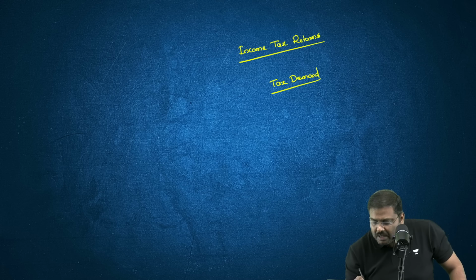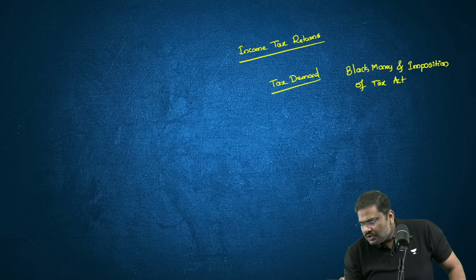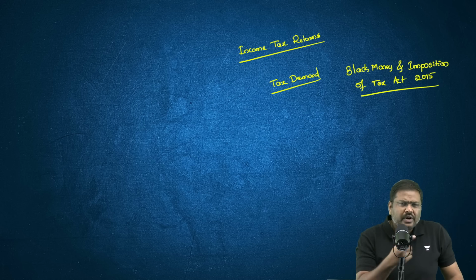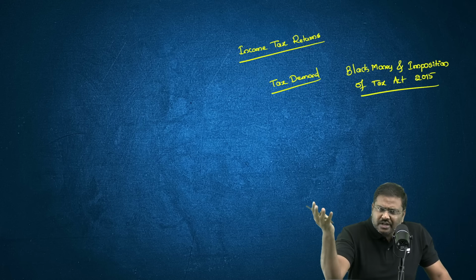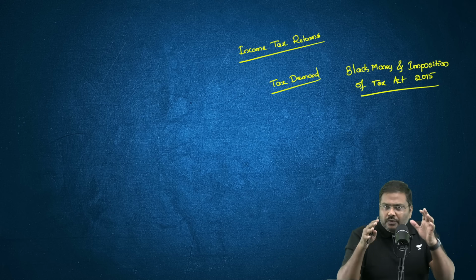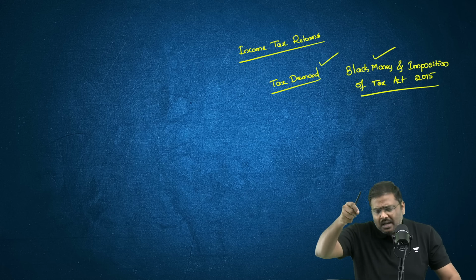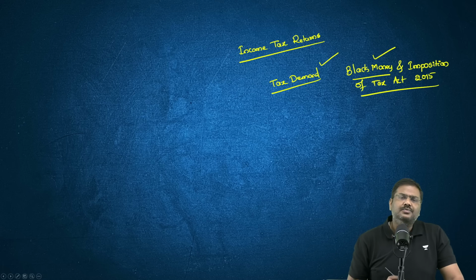And there is also penal provisions under Black Money Act. Black Money and Imposition of Tax Act 2015. So under this, you are supposed to report your foreign source of income, how much generation of money you have done, how much is your profit, etc. If you do not do that, government can send the tax notices to you. There are penalty provisions under this particular act as well.